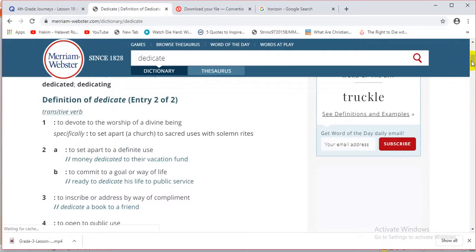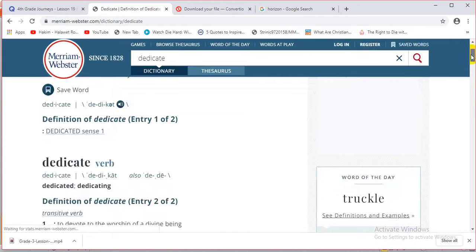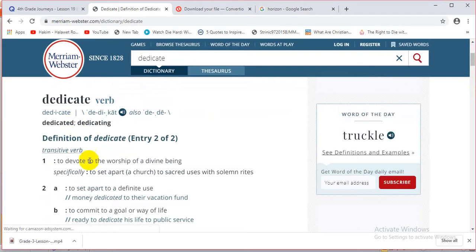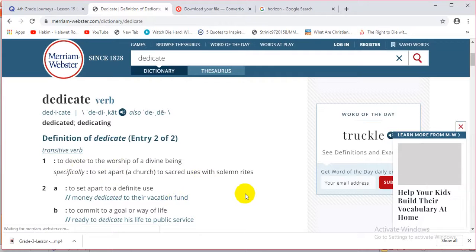It's going to give us more than one meaning. Dedicate is a verb. One way to describe it is to set apart to definite use. To devote to the worship of a divine being, that's one way to be dedicated.